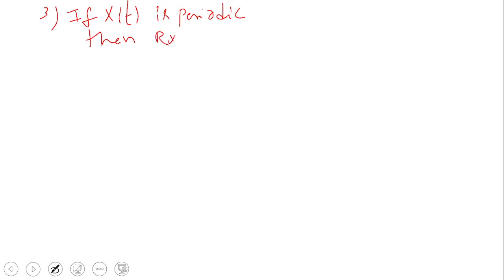Now we'll go for the third property. The third property of the autocorrelation function: if x of t is periodic, meaning the random process is periodic, then the autocorrelation function, that is Rx of tau, is also periodic. Okay. Now we'll go for the proof.